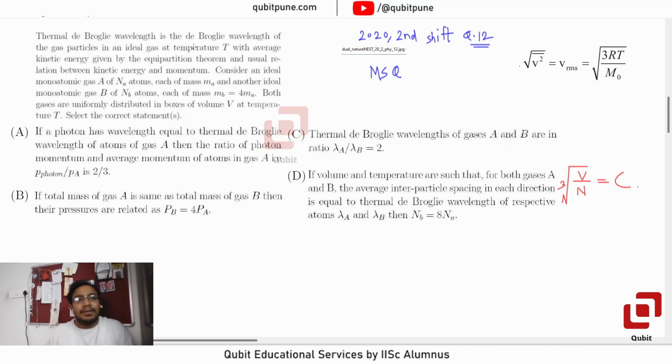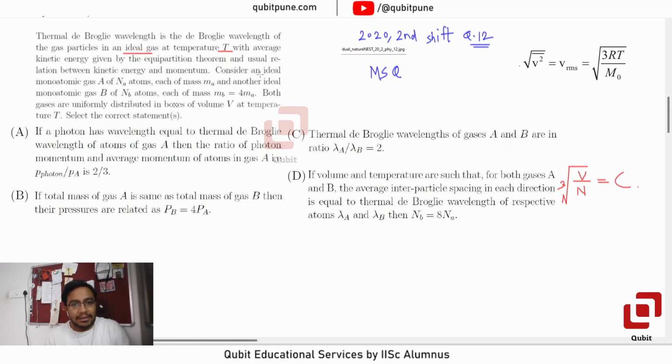Thermal de Broglie wavelength is the de Broglie wavelength of the gas particles in an ideal gas at temperature T with average kinetic energy given by the equipartition theorem and usual relation between kinetic energy and momentum.